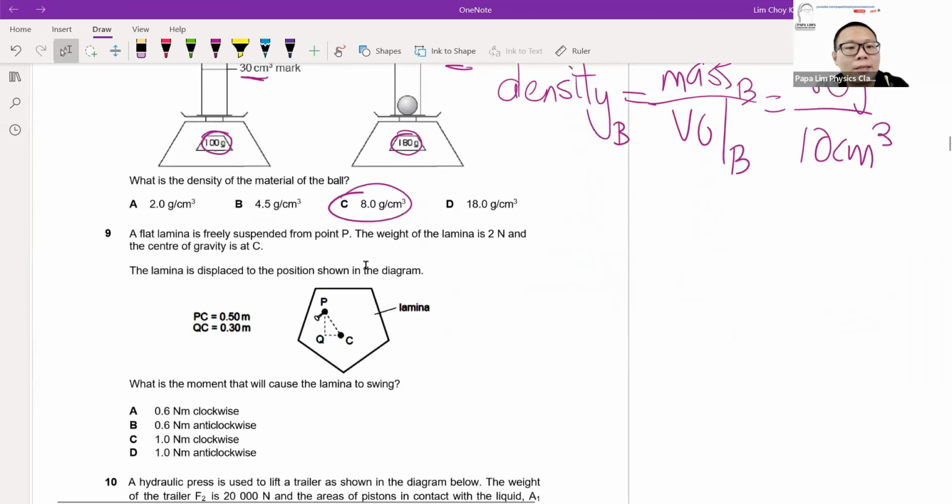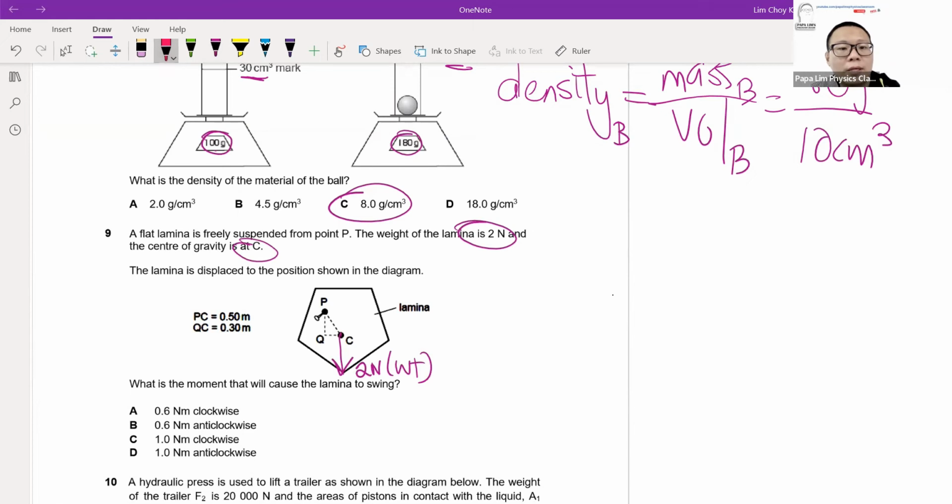Now the lamina, the flat lamina. This question is quite a famous question, a common question. It's quite unique, but yet it's commonly tested. It's available in the previous N level paper and even the O level paper. Based on the question, the weight of the lamina is 2 N and the CG is at C. These two statements, weight and CG, tell you that the weight of the object, which is 2 Newton, occurs at C, pointing downwards.